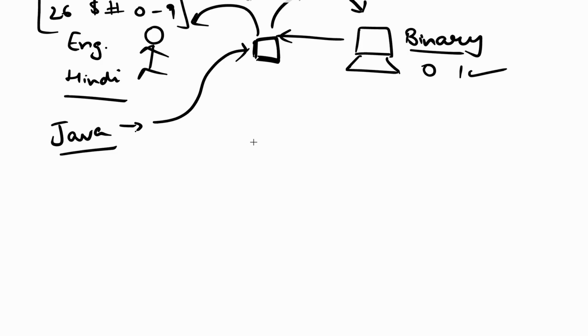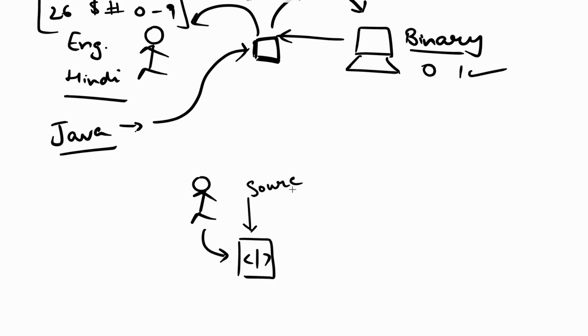That is not the case in Java. Okay, so in Java, what happens? Basically, you are a developer, right? So what you do, you basically write down code in a file. In coding terms, we refer to this file as source code. Okay, so this is the source code, and this is written in English-like language.